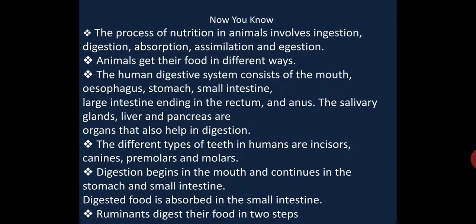Now we know what we have learned in this lesson. The process of nutrition in animals involves digestion, absorption, assimilation and egestion. Animals get their food in different ways. The human digestive system consists of mouth, esophagus, stomach, small intestine, and large intestine ending in the rectum and anus. The salivary glands, liver and pancreas are organs that also help in digestion. The different types of teeth in humans are incisors, canines, premolars and molars. Digestion begins in the mouth and continues in the stomach and small intestine. Digested food is absorbed in the small intestine. Ruminants digest their food in two steps.